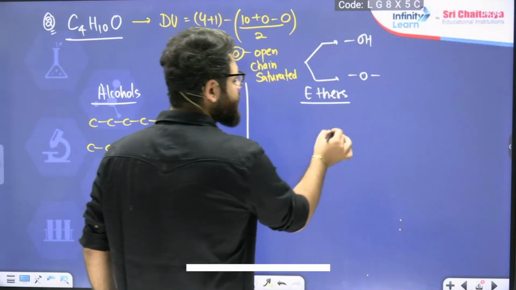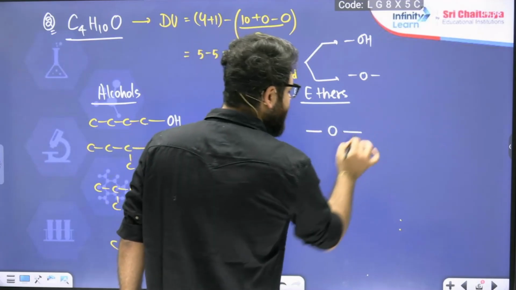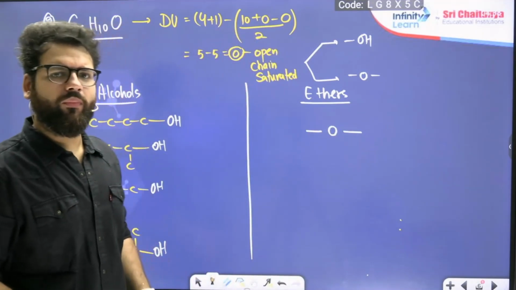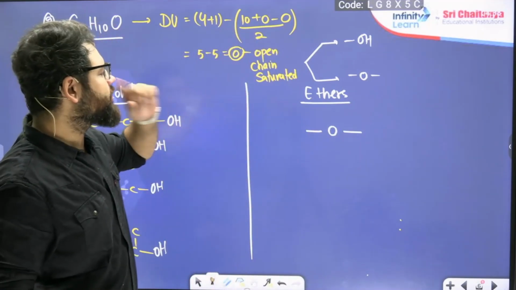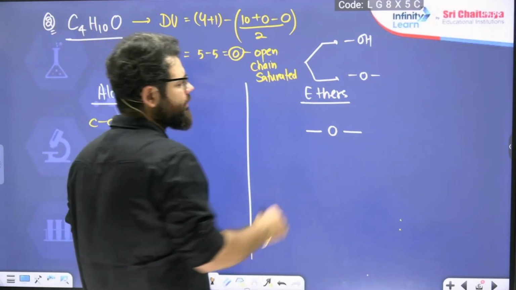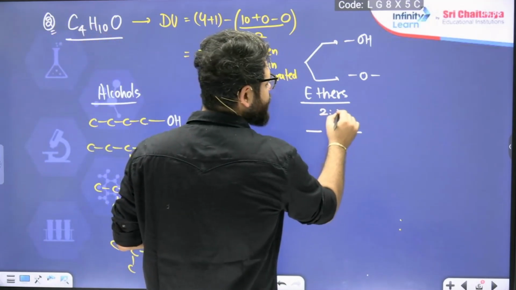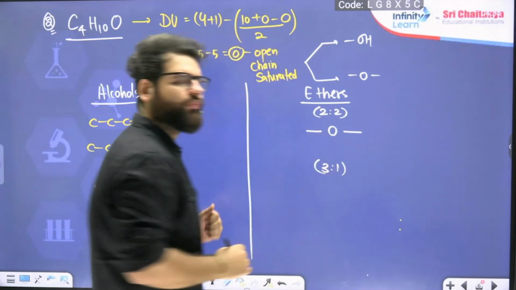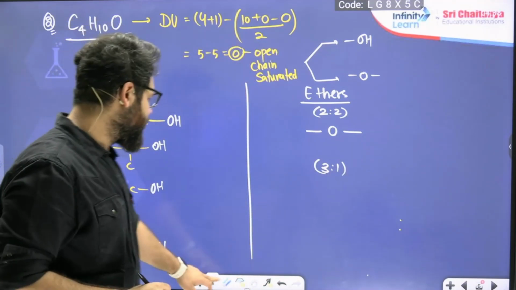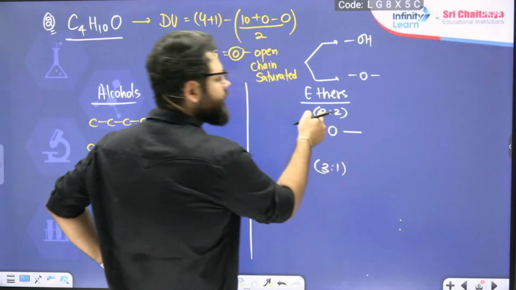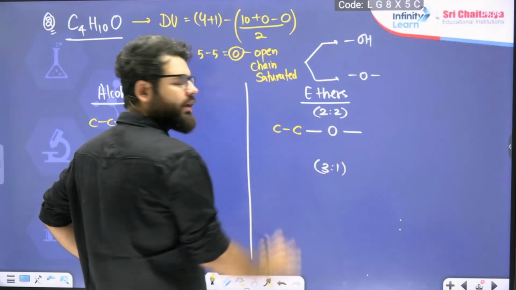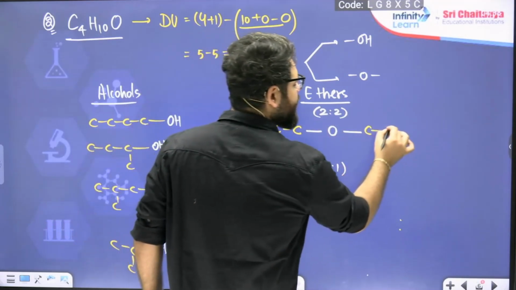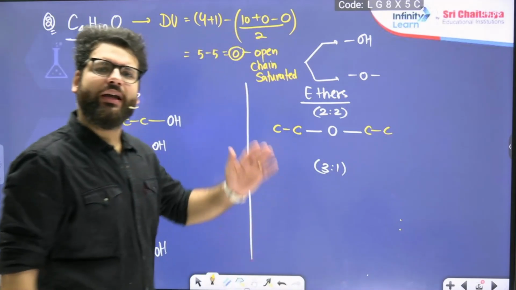Now, ethers. Ethers have oxygen, with a carbon on this side and a carbon on this side. Now, with 4 carbons total, in how many ways can I keep them? I can keep a 2:2 ratio, or I can keep a 3:1 ratio. If I keep a 2:2 ratio, for 2 carbons there is only one way to keep, which is ethyl. So I will get a diethyl ether.